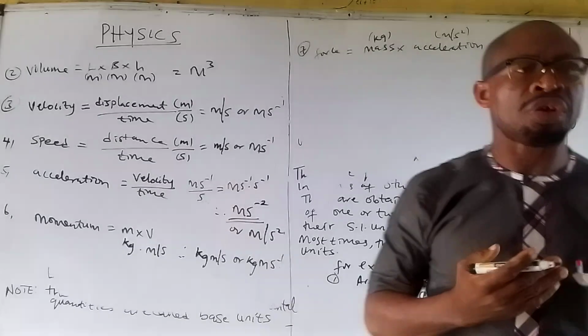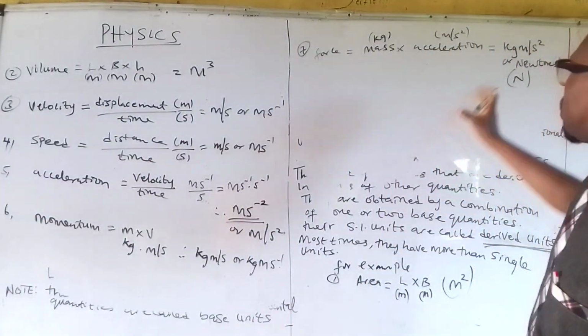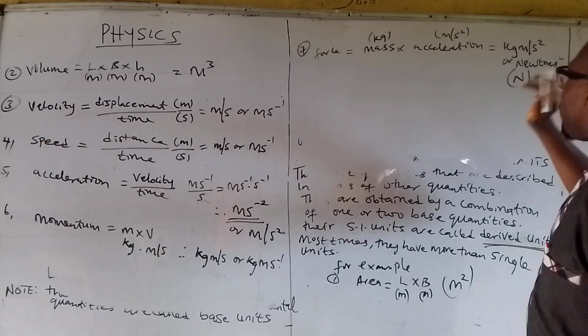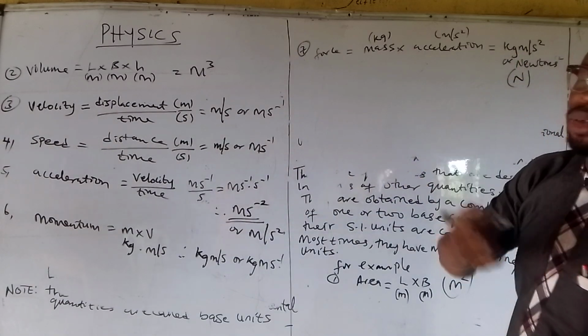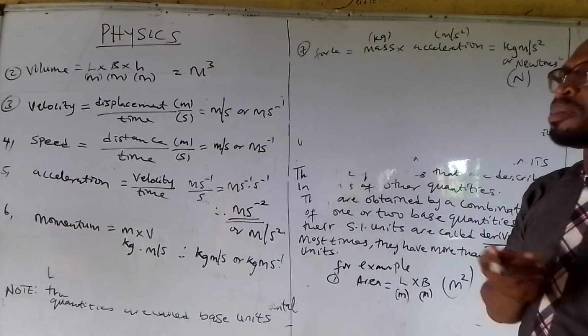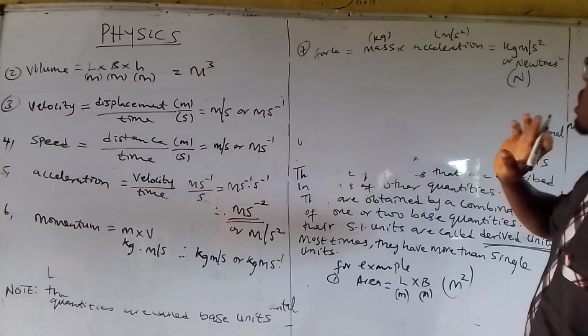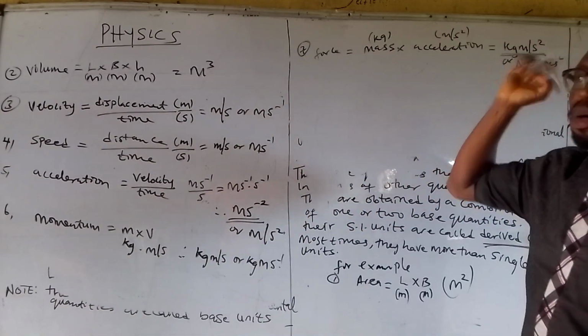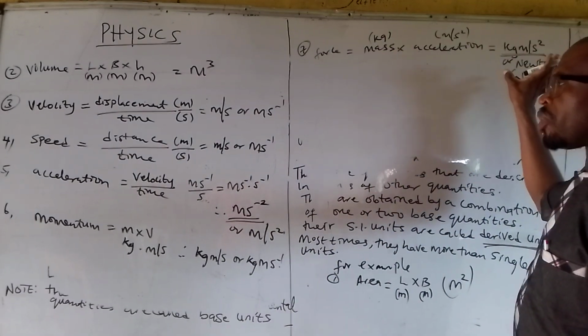Now, it might interest you to know that, yes, force is measured in newtons for convenience sake. However, if you are asked to write the base SI unit of force, we can take this as our base SI unit, but the derived unit is this.